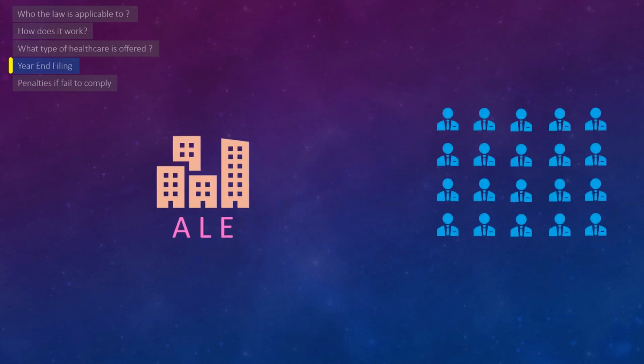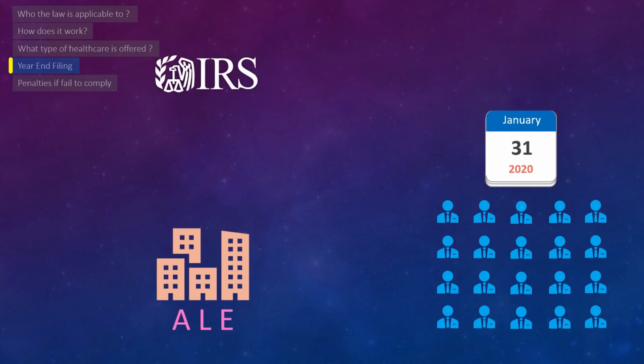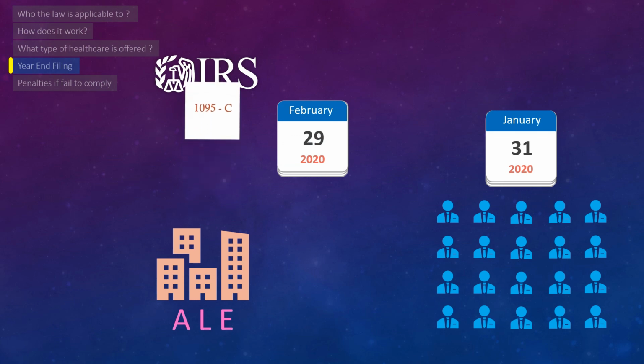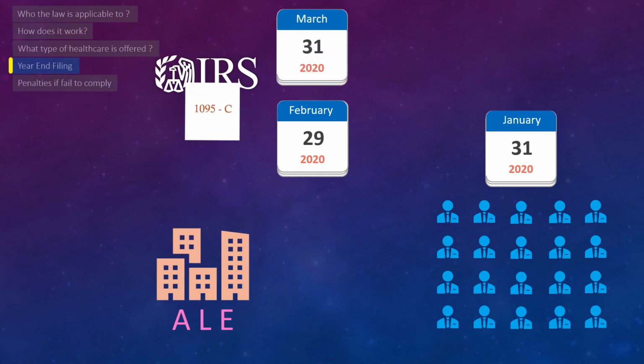According to the IRS, employers must send employees their 1095-C forms by the end of January each year. 1095-C forms should be sent to the IRS by the end of February if paper filed, or by the end of March if filed electronically.